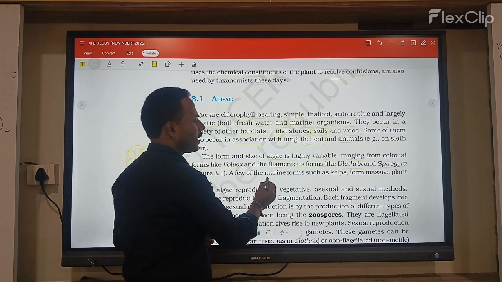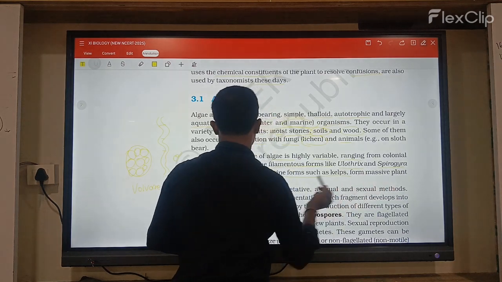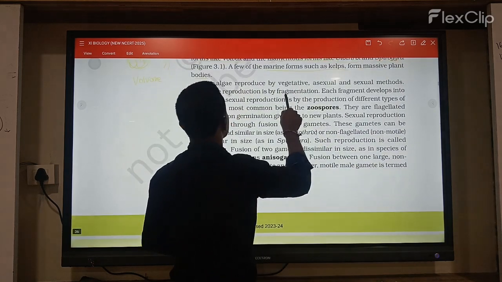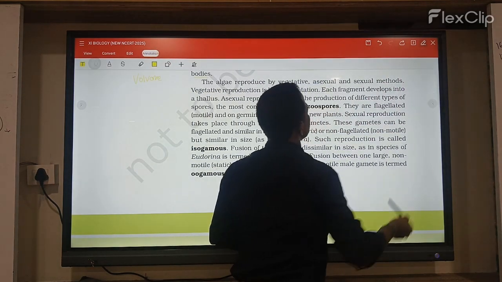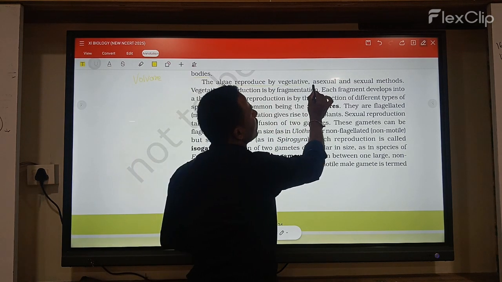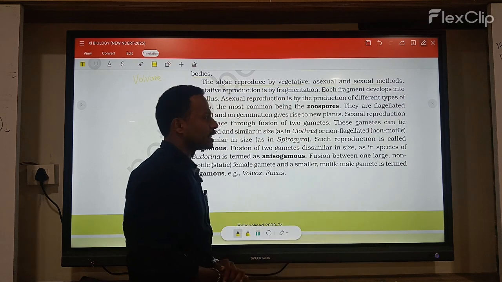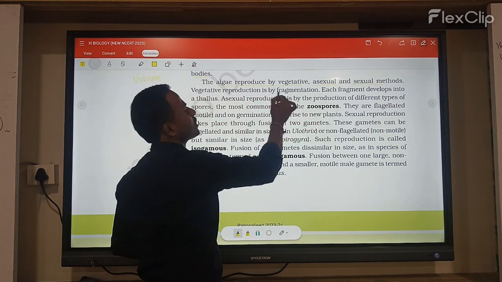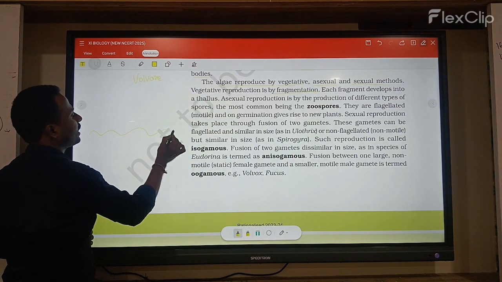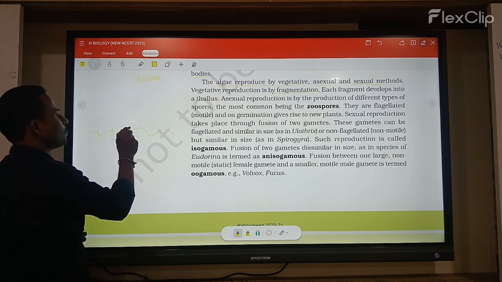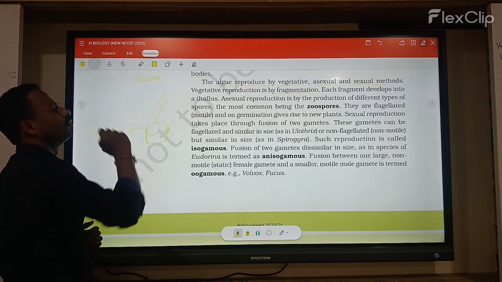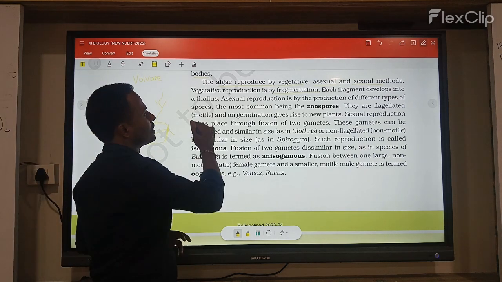Next, a few marine forms such as kelps have massive bodies, and are also algal members. Now in algae, what type of reproduction takes place? Algae reproduce by vegetative reproduction, asexual reproduction and sexual reproduction. Vegetative reproduction takes place by fragmentation. In unfavorable conditions the filament breaks into small pieces, and each piece develops into a new individual filament. That is the fragmentation process.